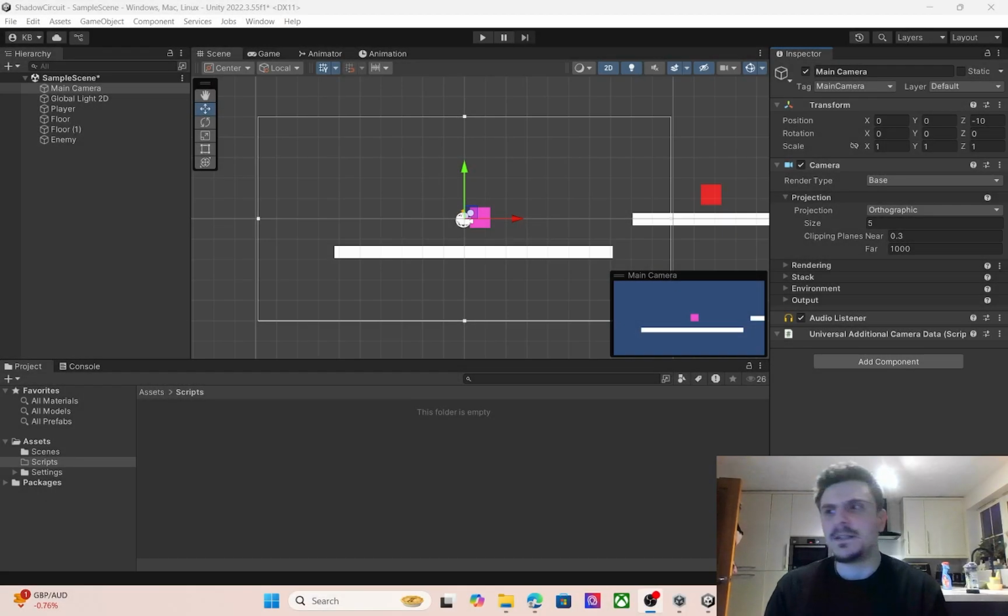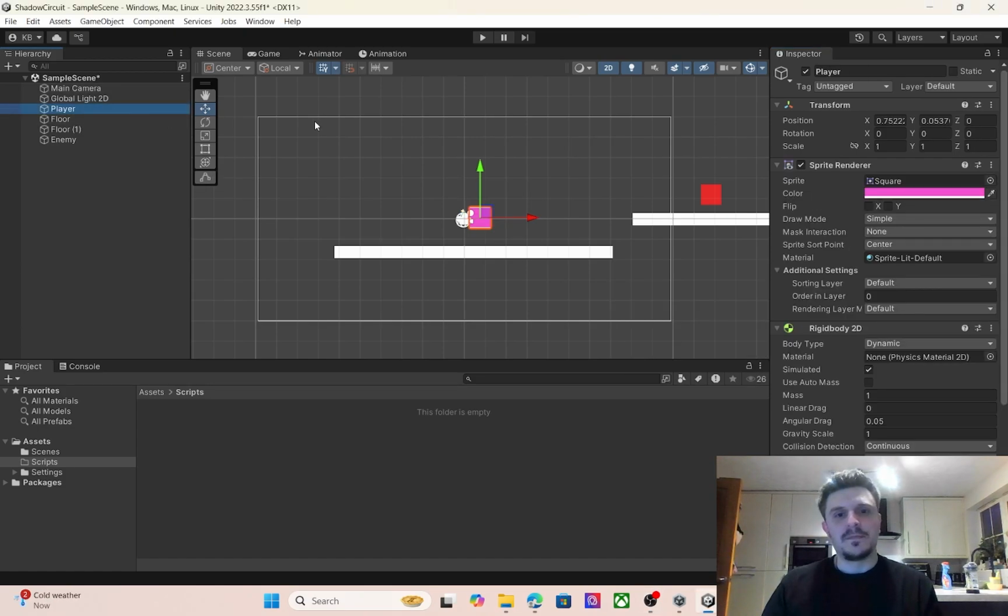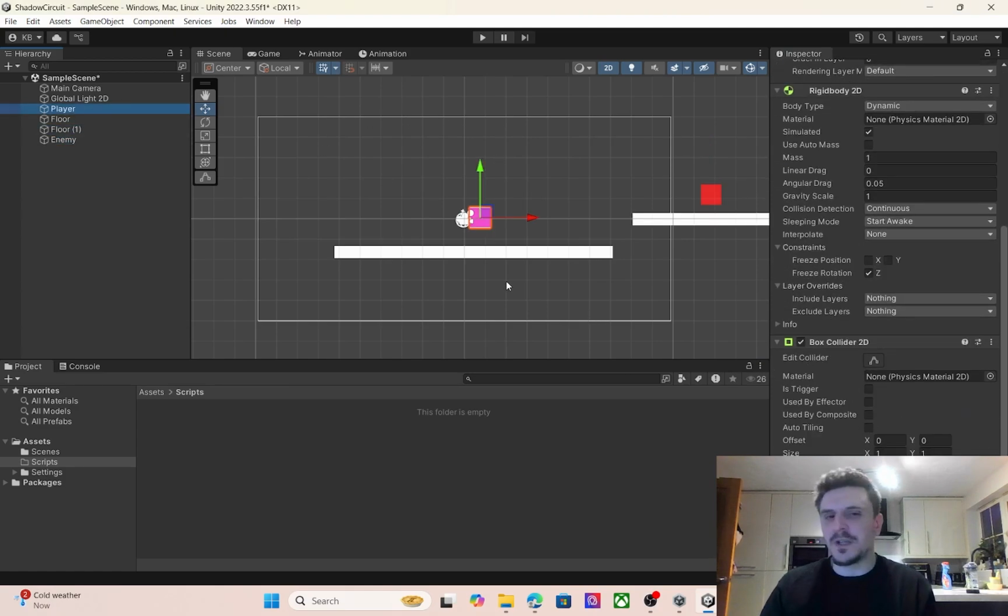Cool. So Unity has loaded, and as you can see, I've got a player who's pink. I have an enemy, and I've just got a floor, and I've given them the basics: the rigid body, box collider, stuff like that. Hopefully you know those fundamentals. If you're watching this as a beginner, there may be some assumed stuff, but you can just watch me. I will skip through bits and pieces. I've just created the absolute basics, and also created a folder for my scripts.